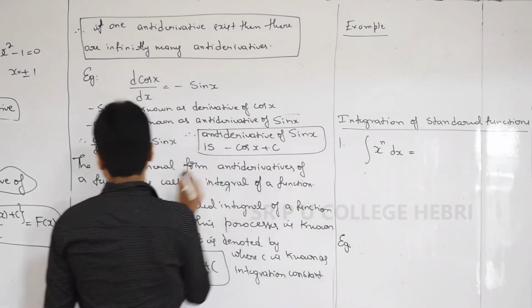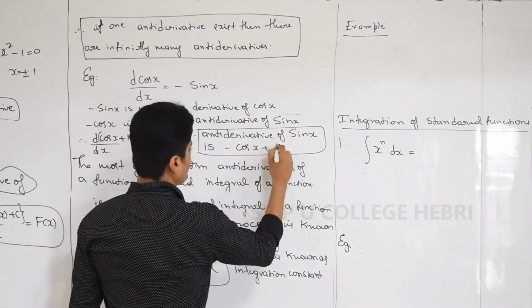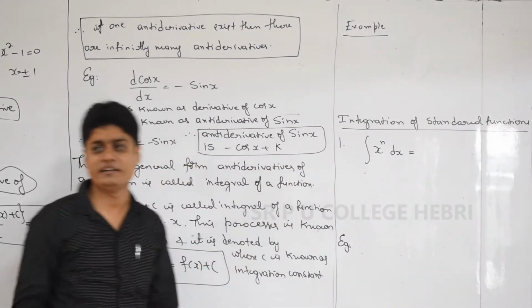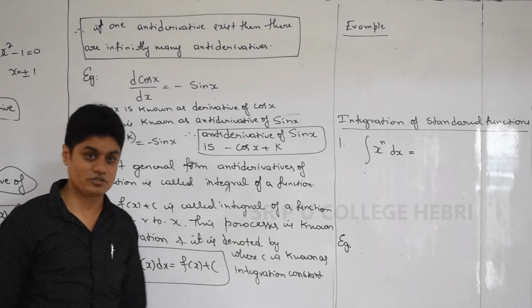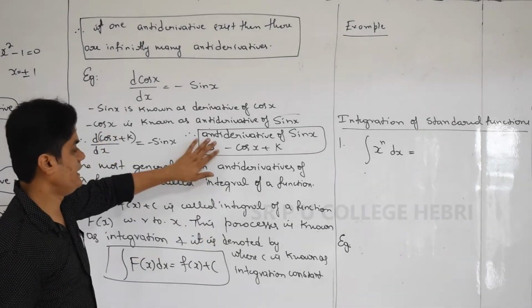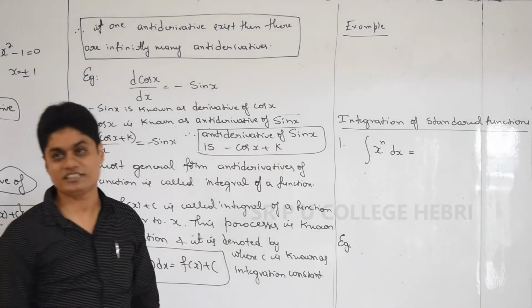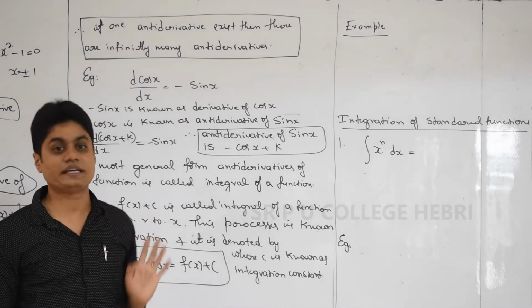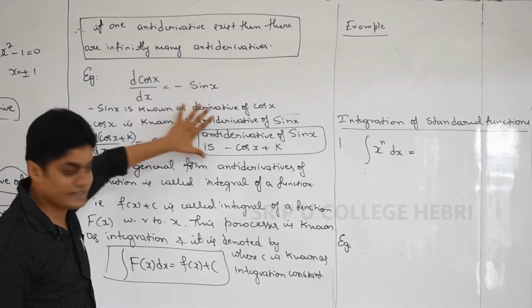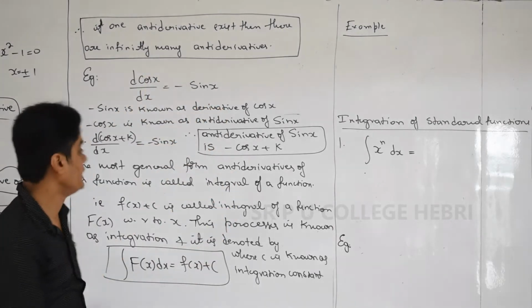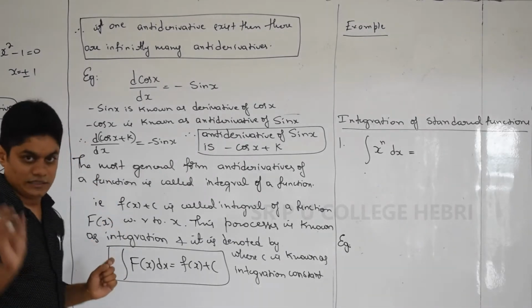Usually we write c in integration, known as the integration constant, which I'm going to explain. The antiderivative of sin x is minus cos x plus k, where k is a real number, a constant. Did you understand this example? Very good. Now observe carefully.